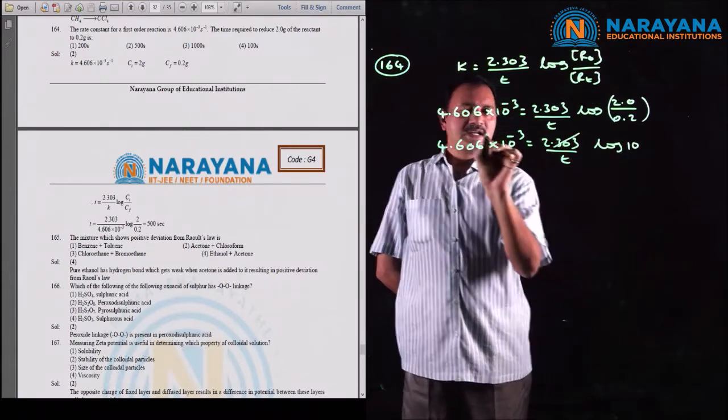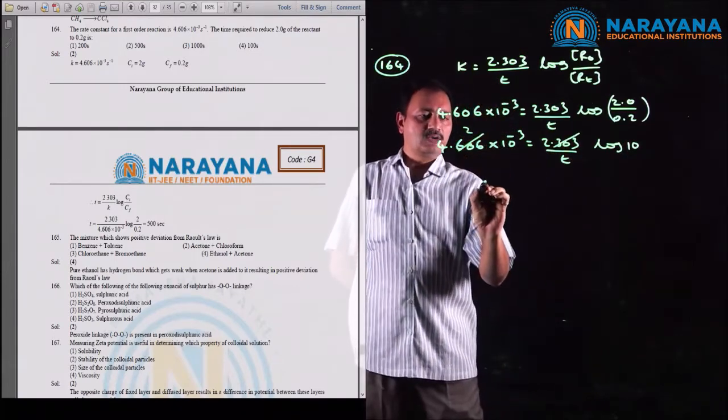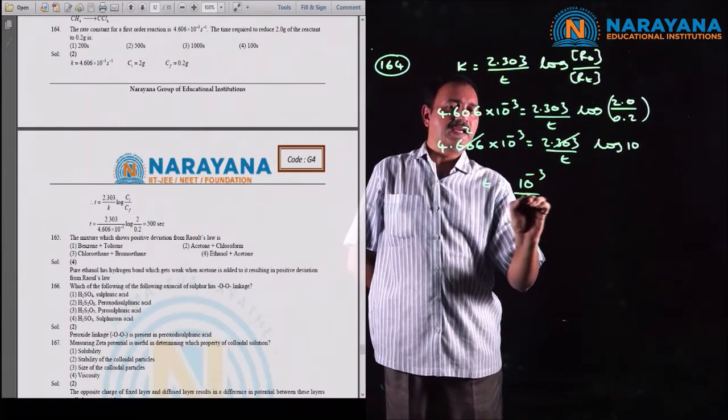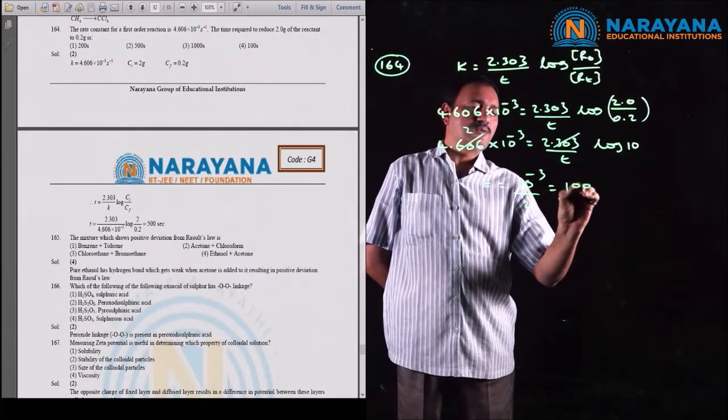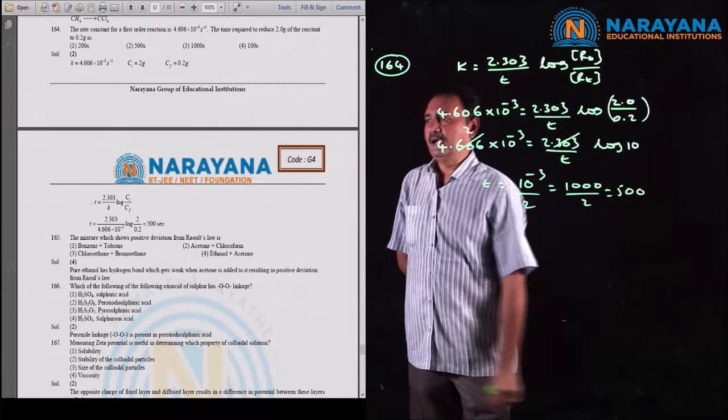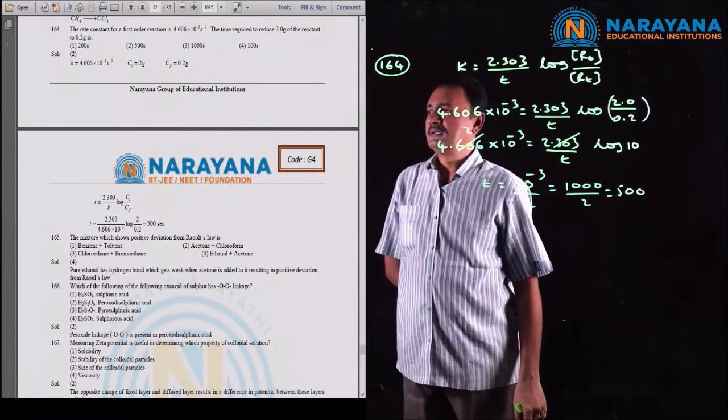Now the time t equals 10 power 3 by 2, that is 1000 divided by 2, which equals 500. The correct option is the second option.